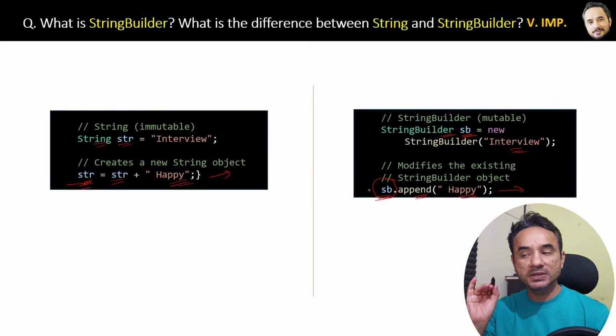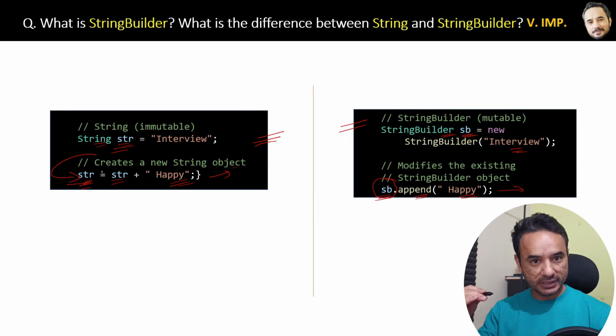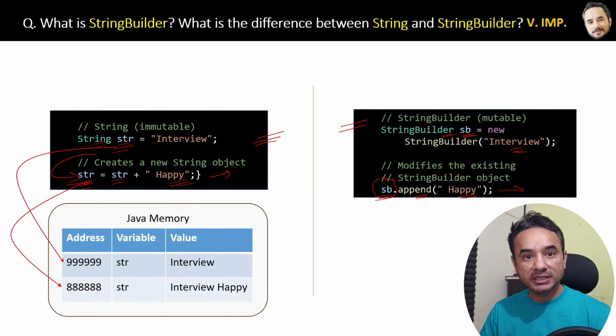Now the question is, what is the difference? The difference is string is immutable and string builder is mutable. So what is immutable and mutable? See, string is immutable because its value can't be changed. Now from outside you will say that the value has been changed, right? But internally, inside the Java memory, the story is different.